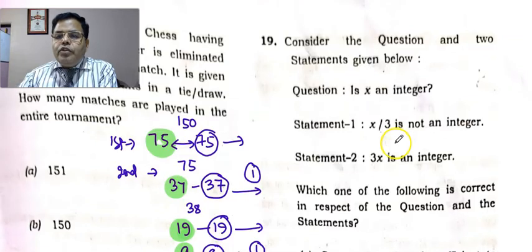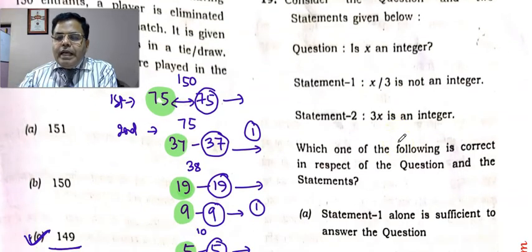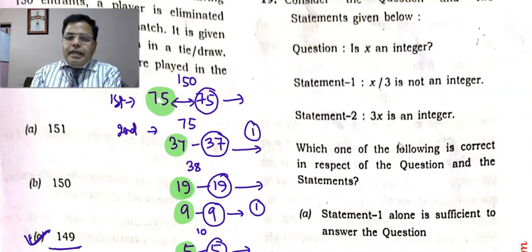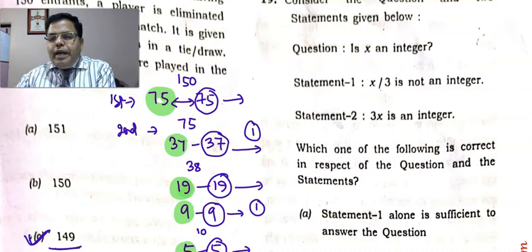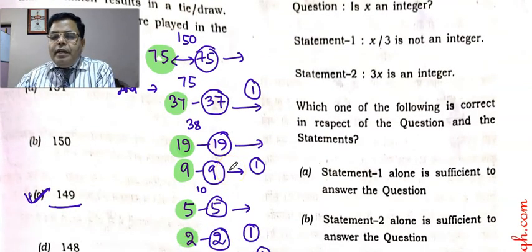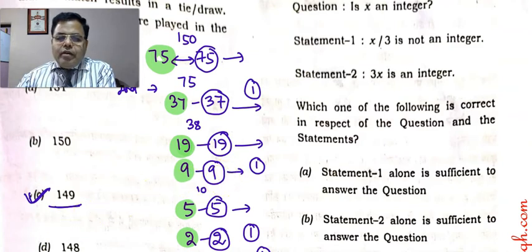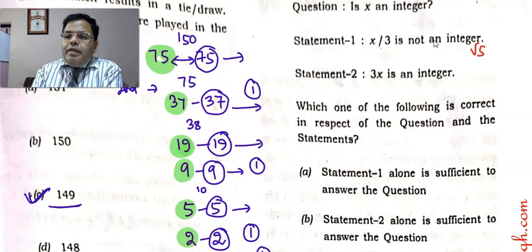Now the next question is: consider the question and the two statements given. Is x an integer? Statement 1: x by 3 is not an integer. Statement 2: 3x is an integer. If x by 3 is not an integer, then you are not sure whether x is an integer or not. For example, root 5 by 3 is not an integer, and in that case x is not an integer.